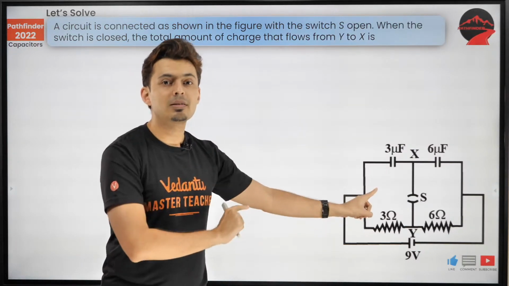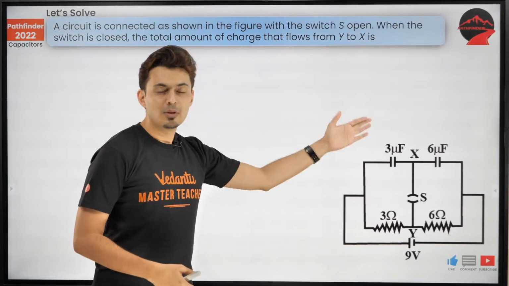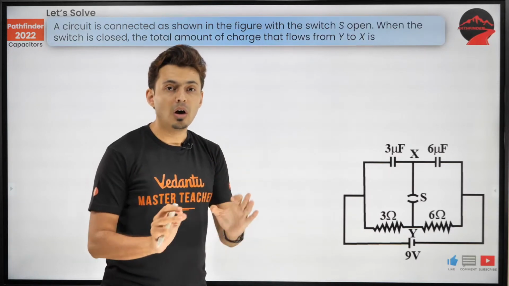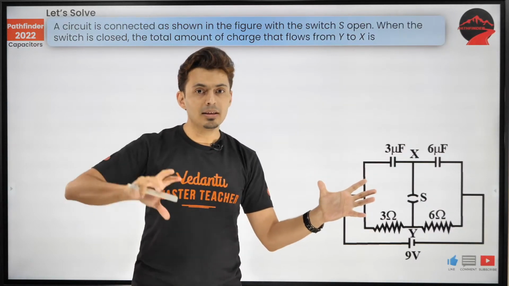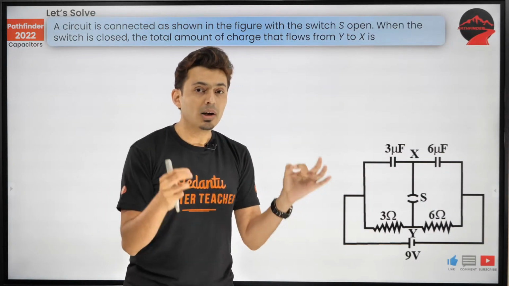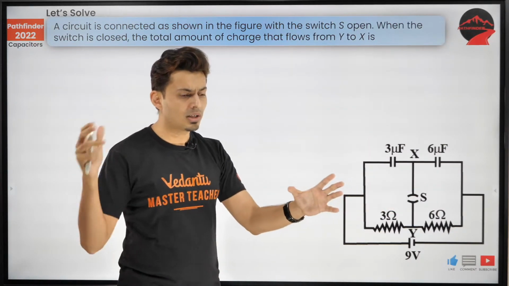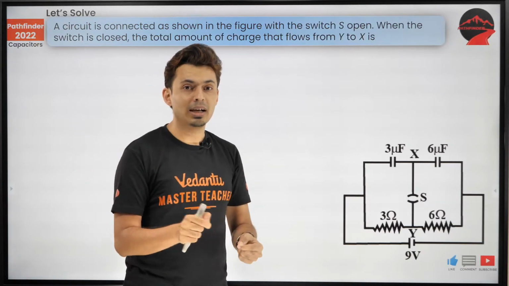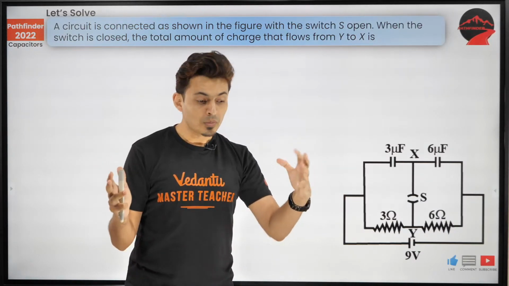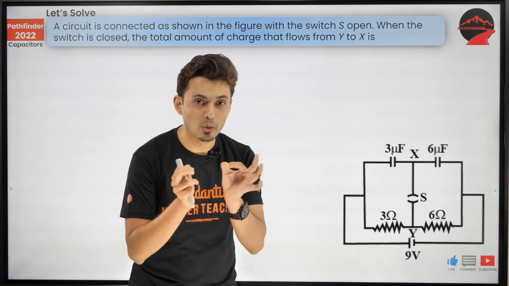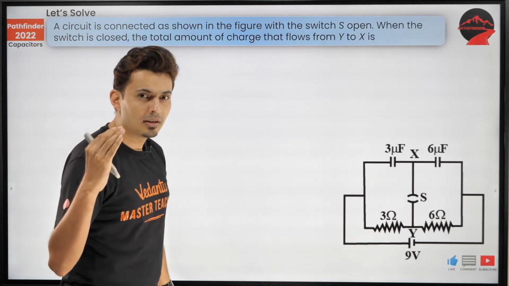Now I'll tell you the trick for solving these problems. Now listen to the trick. Whenever the switch is closed or opened, and they ask for the charge flowing through a particular branch, you draw 2 situations: one before closing and one after closing the switch. See what the charges are before, and what the charges are after. Then you can compare: this much charge was there before, this much charge is there later on. The difference must be the charge which is flowing into the branches. That's why we need to draw 2 separate circuits for 2 different scenarios.